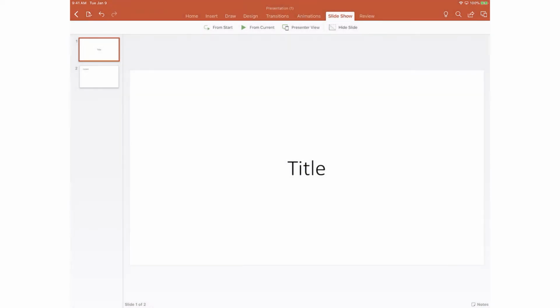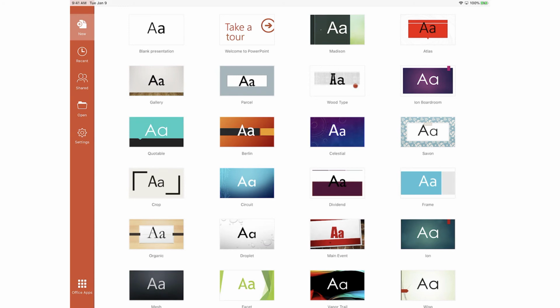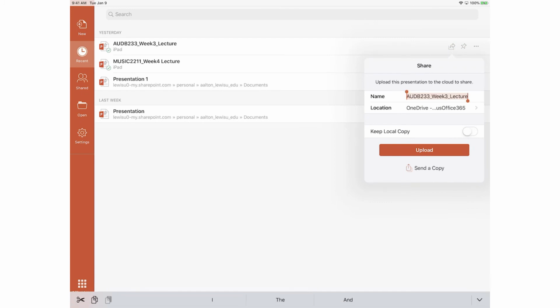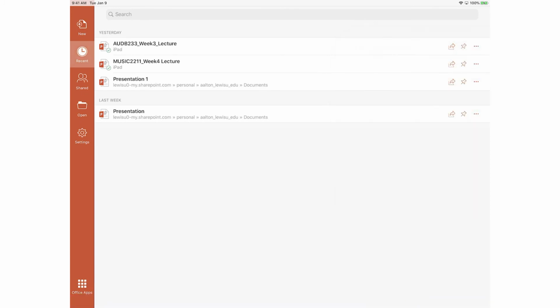I'm going to back out of this presentation by coming to the upper left-hand corner. I have the option to save or delete this draft. I'm going to go ahead and delete this draft. I'm going to go back to my recents, and you can see that I can rename, delete, or share. The other thing that's interesting about this is when we think about share with these, we can keep these locally, or we can share these with our OneDrive. So I just want you to be thinking about the whole Microsoft platform and all of the apps that are available with that.